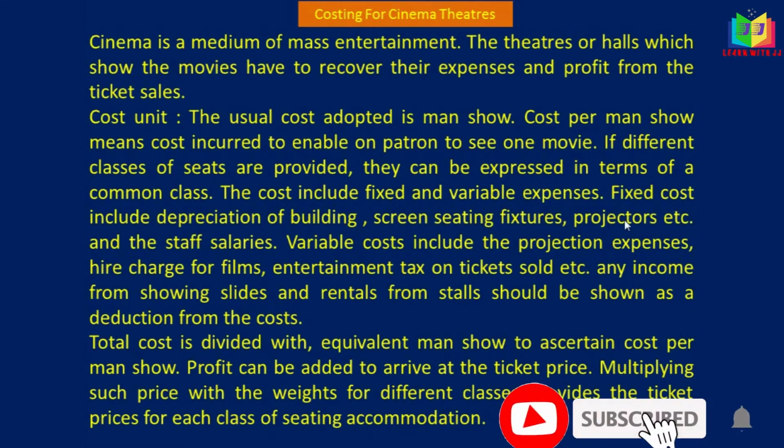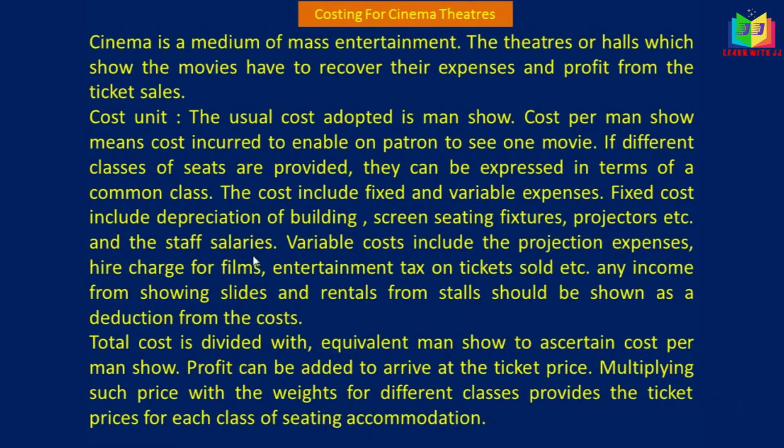Normally the fixed cost will be in the form of depreciation of building, screen, seating, fixtures, projectors, etc., and the staff salary. The variable cost includes the projection expenses, hire charges for films, and entertainment tax on tickets sold. Any income from showing slides and rents from the stalls, that is popcorn stall, pub stall and ice cream stall, will be deducted from the cost.